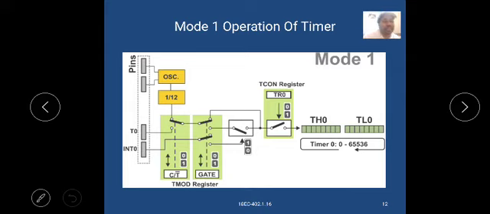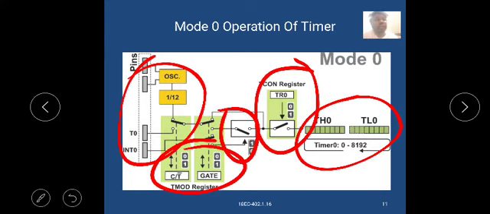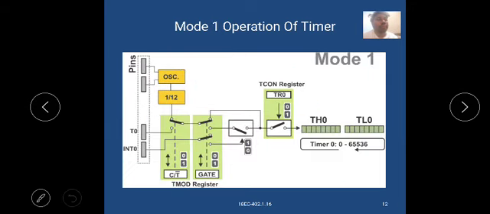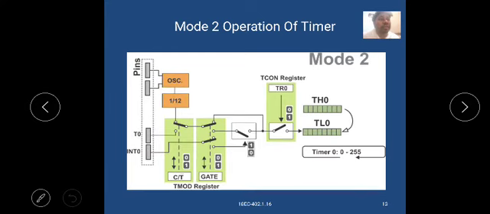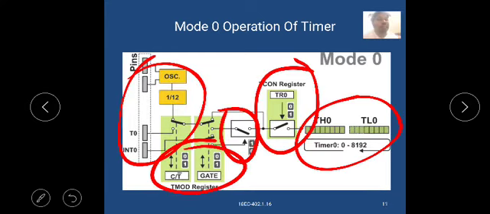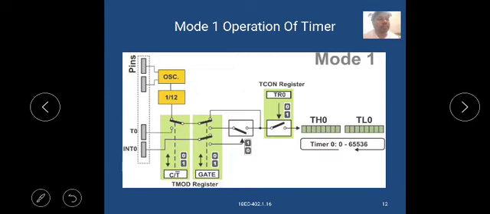The mode 1 operation of the timer. Here the timer 0, interrupt 0, the pins, oscillator at 1 by 12th of the clock frequency, and the on and off switches.